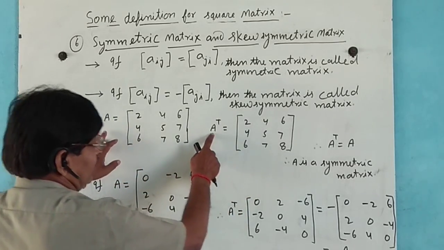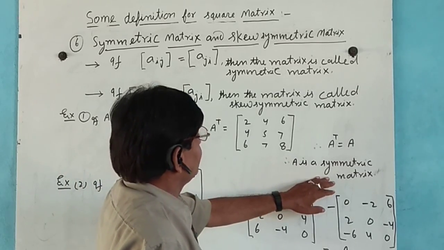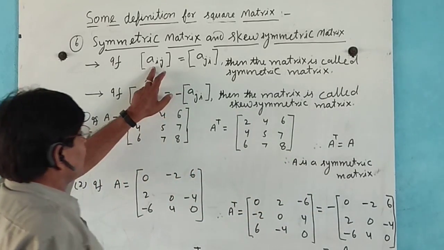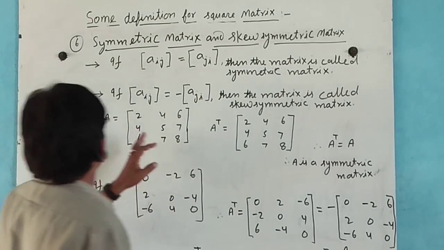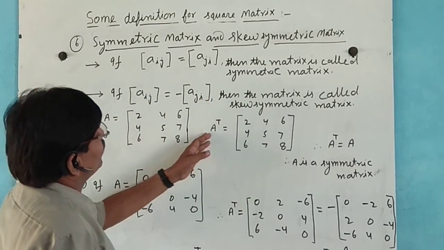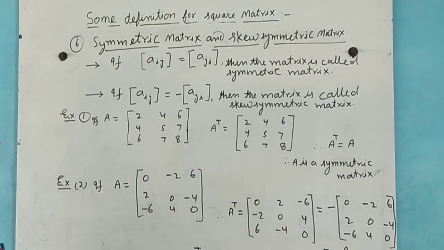It means that A power T equals A. So A is a symmetric matrix because here a_ij equals a_ji, and matrix A and its transpose are the same.